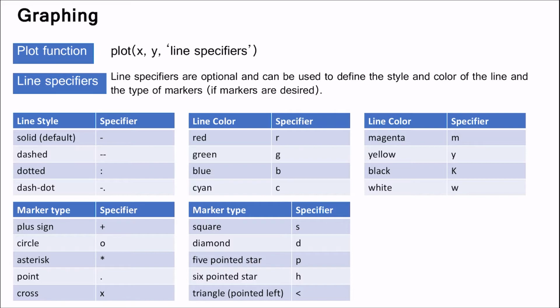Some of the colors are the following: red, green, blue, magenta, black, white, etc. For red we specify r. For green we use g. For blue we use b. For black we use k. For white we use w.